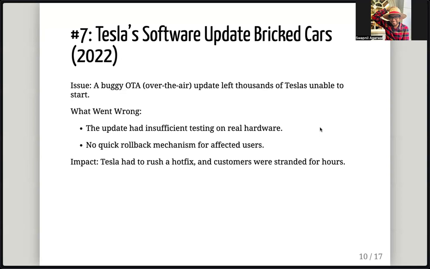That's ridiculous. If you go and tell your parents or your grandparents that because of a software bug I'm not able to start my car, they'll say, arre bhai, kya pagal ho gaya, what is this? But this actually happened. And there's no quick rollback mechanism.